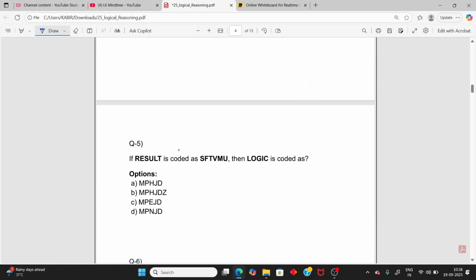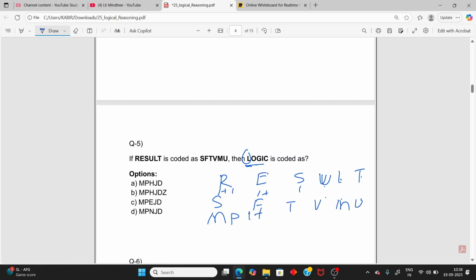Now the next one, coding decoding. The logic is plus one: R S, E F, S T, U V, U V, L M, T U. So L should be M, L means M, O means P, and G H. I should be J and C D. So this option is the answer.